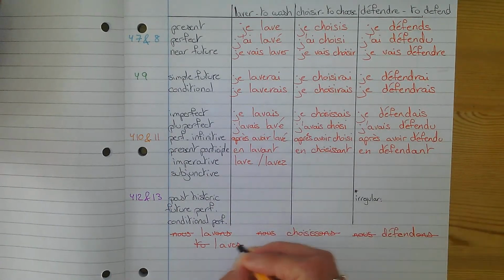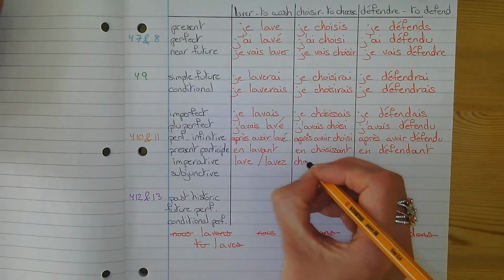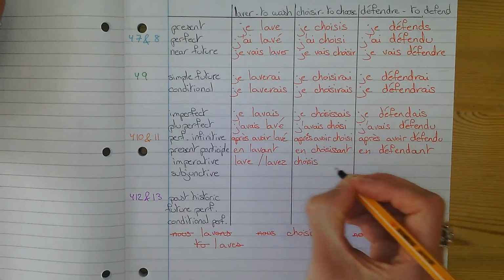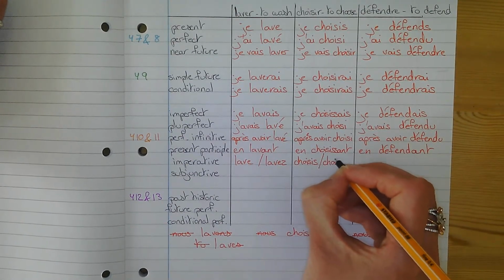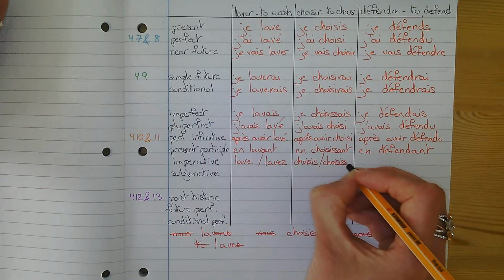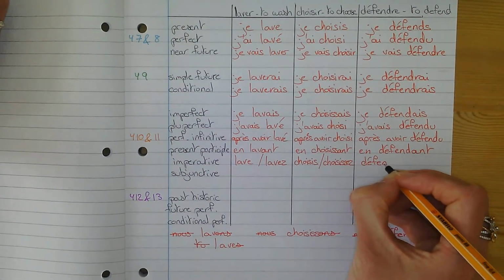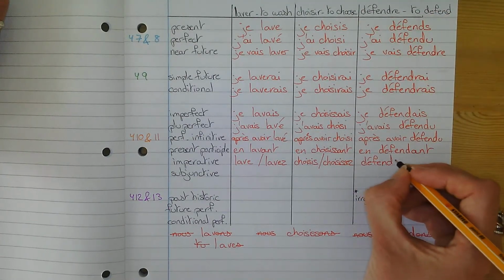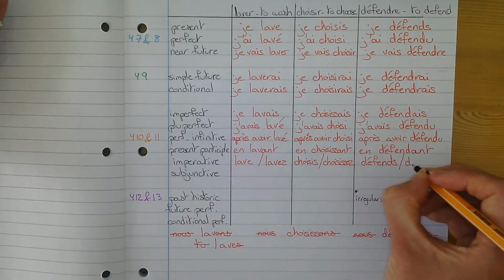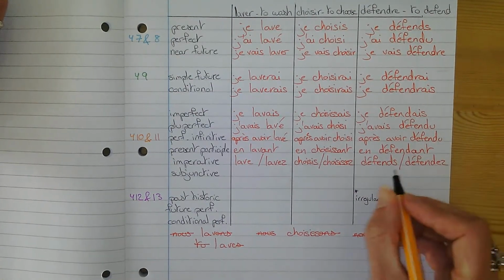Then there's no trick. You would keep the verb exactly like it is with the "tu" form. So if you want to say "choose" to someone, to one person, you say "choisis". If you want to say it to several people, "choisissez". Here, the "tu" form, I take off the RE and put an S, or if I want the "vous" form, I take off the RE, but I put EZ, "défendez".